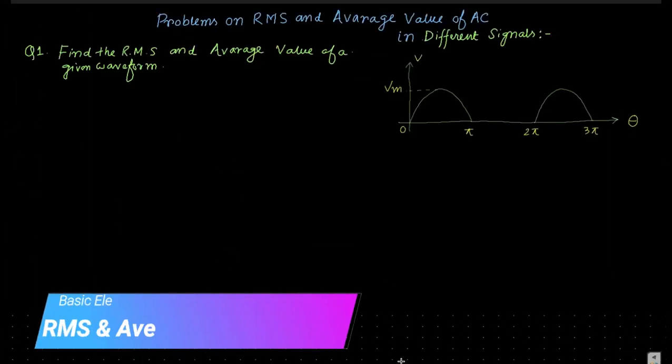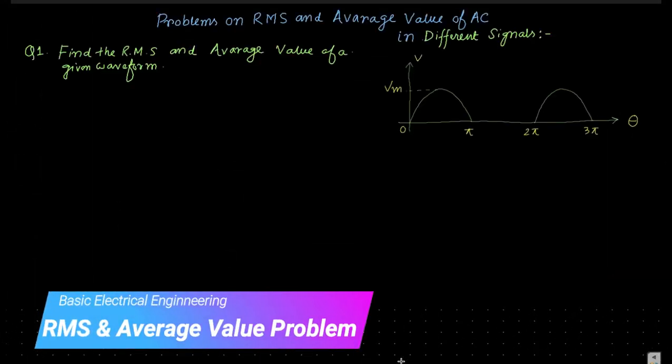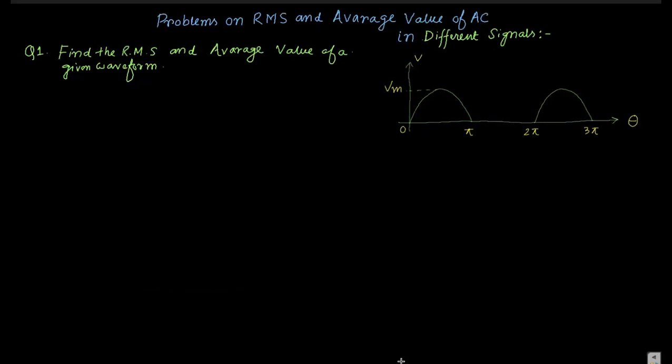Welcome students. Today we are going to discuss some problems based on the RMS value and average value of an alternating current. We have already discussed what RMS and average mean, what the physical interpretation of RMS and average value is, and what the expression for it is. We have already found it.